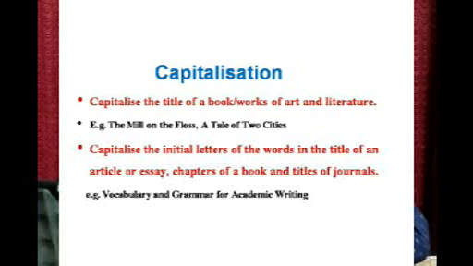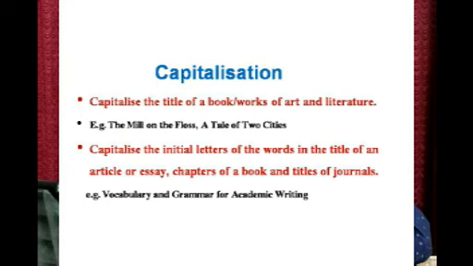Next, capitalization. When or where do we use capital letters? First rule is to capitalize the title of a book or works of art and literature. So, when we are mentioning the titles of books or articles or other works of literature, we are supposed to use capital letters. Example: The Mill on the Floss, A Tale of Two Cities.